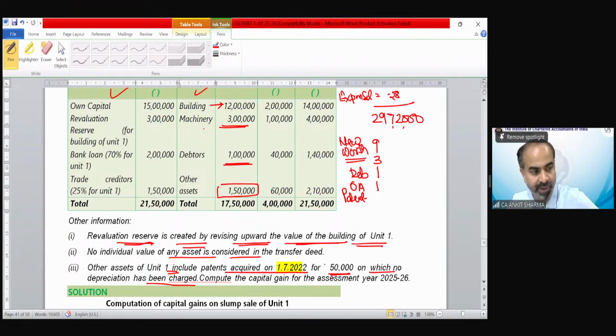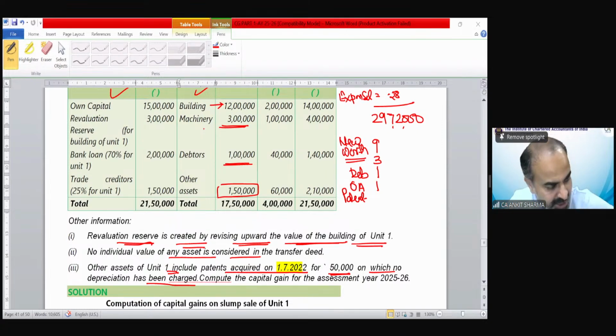You must have gone through this in the PGBP provision. What is the rate of depreciation? Ishan is saying 40. What are you saying, Ishan? No, it's not 40. Tanu is saying, Nidhi is saying 25. Yes, Rajveer is also saying 25. Correct. The rate is 25%.